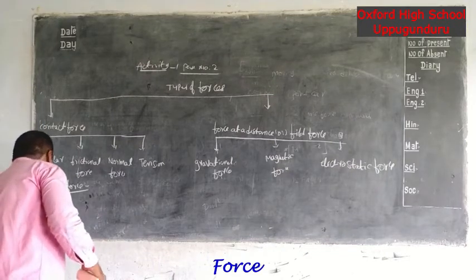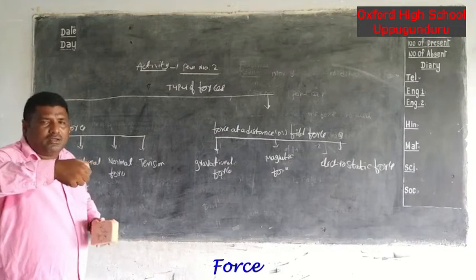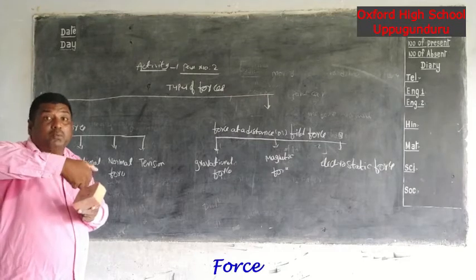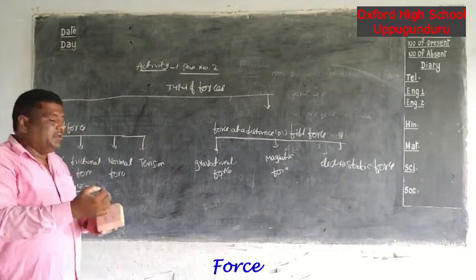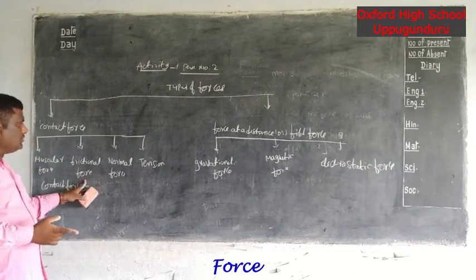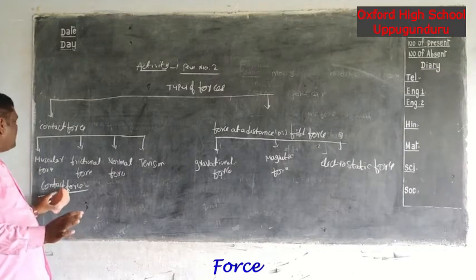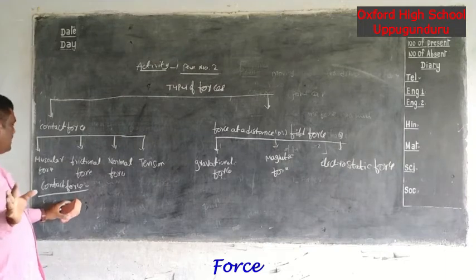Examples of the contact force: pressing the toothpaste. Here the two objects touch. And the bullock cart. Here also two objects are touching. Examples of contact force are muscular force and frictional force. Once again, what is the definition of the contact force?